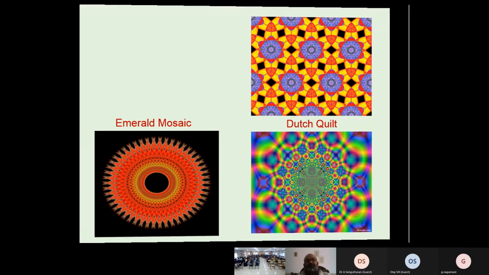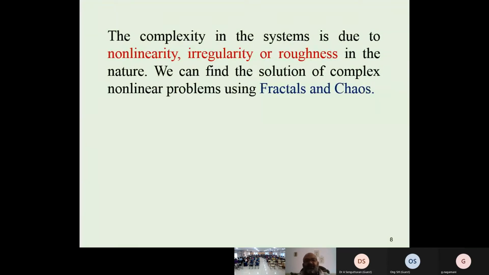Okay, I want to tell you what these pictures are and what is inside them. In these pictures we see complexity. They are complicated pictures. So why are these complicated pictures? We try to understand through fractals and chaos. We start like this: complexity in the system is due to non-linearity, irregularity, and roughness.